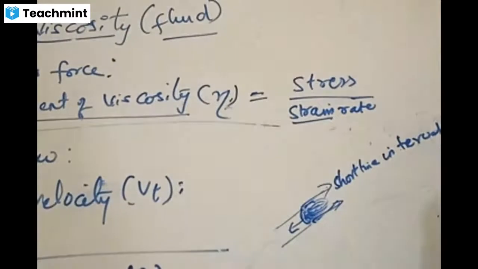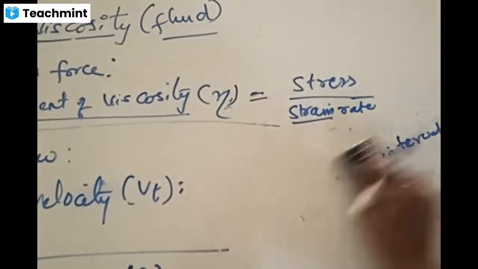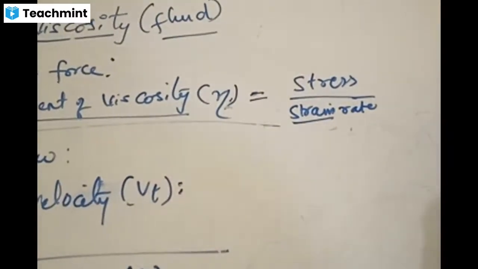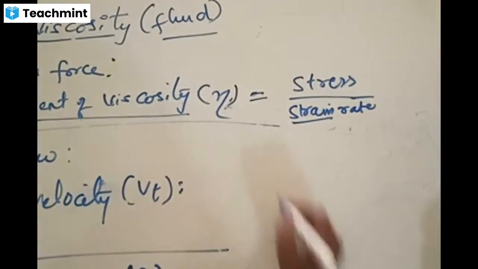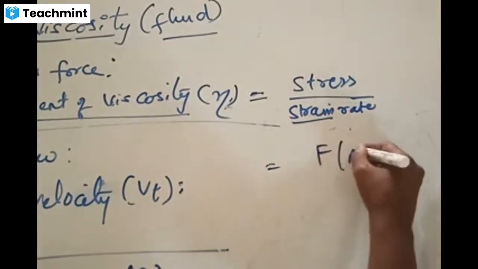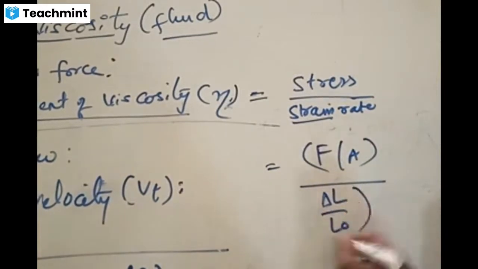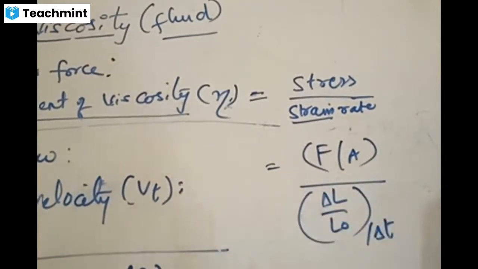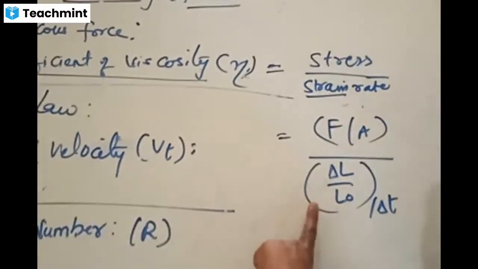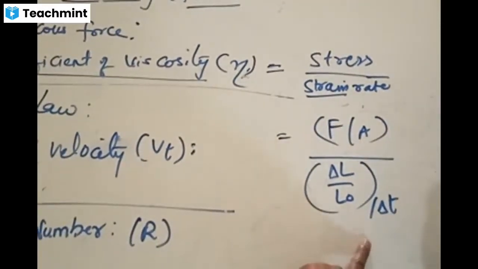It is called what? Strain rate, or simply, coefficient of viscosity is defined as a ratio of stress to that of the strain rate. Stress we write in terms of force per unit area. Strain rate is delta L by L naught, whole divided by delta T. Strain rate means strain by time. Is this point clear? What is strain rate?